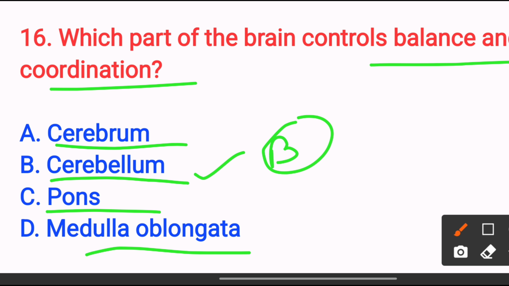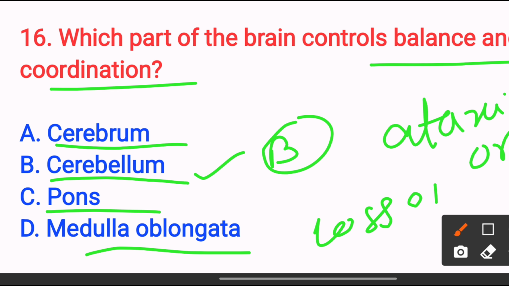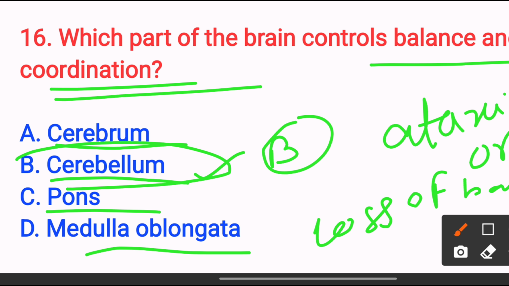When it is damaged, it causes ataxia, or loss of balance. So the answer is option B, cerebellum. Next,